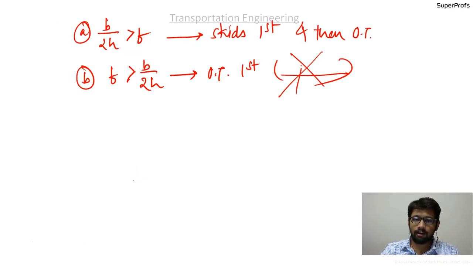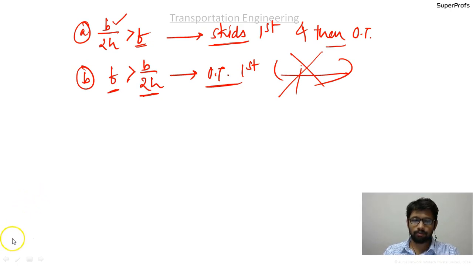In this case, it is unsafe first of all, and since the resistance against skid is less than the resistance against overturning, the skid occurs first and then it overturns. And in this case, resistance against overturning is less than the resistance against skidding. That is the reason it overturns first. But after overturning there cannot be any skidding, because the vehicle is not on its wheels, so we don't say that it skids. We say no comments afterwards, whatever happens with the vehicle.